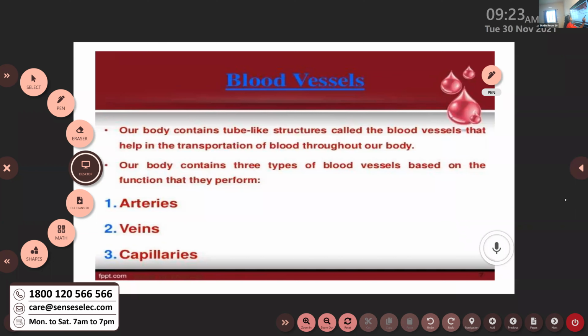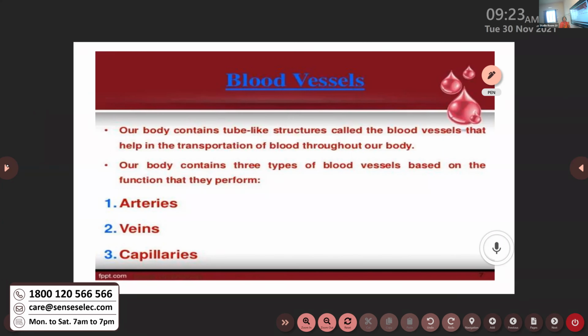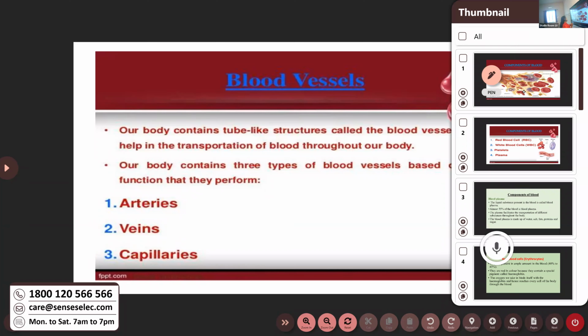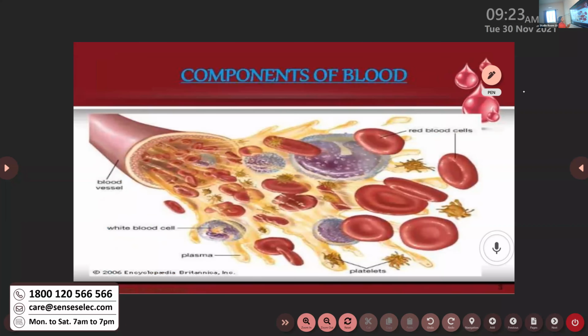Okay, let us see. What do you mean by blood vessels? Our body contains tube-like structures. These tube-like structures are called blood vessels. And the main function of blood vessels is to carry the blood throughout the body of an organism. So I will show the picture of these blood vessels. Here in this image, you can see all the components.